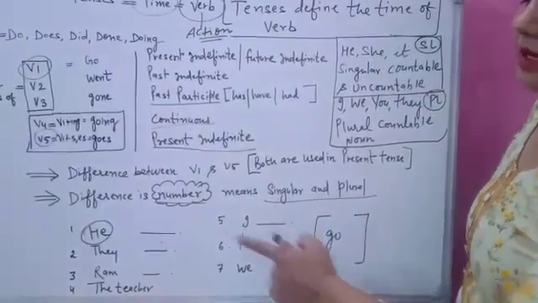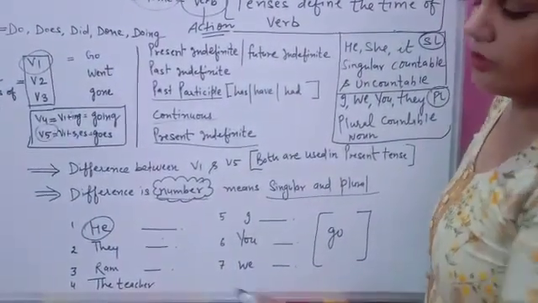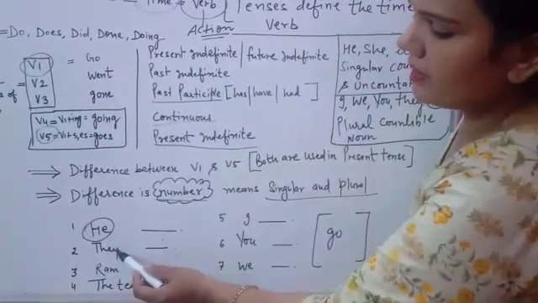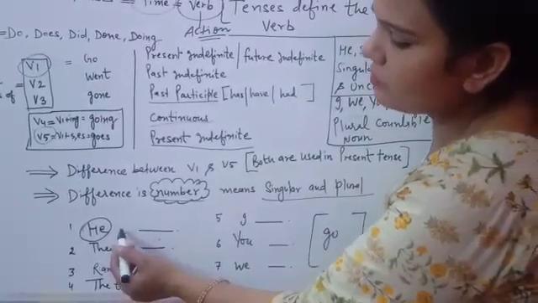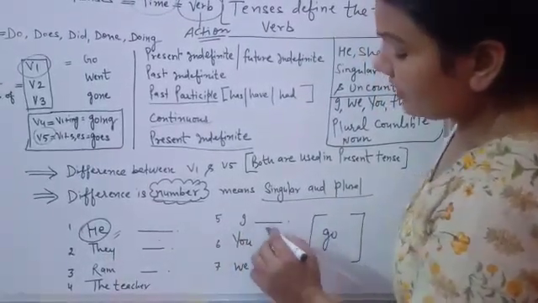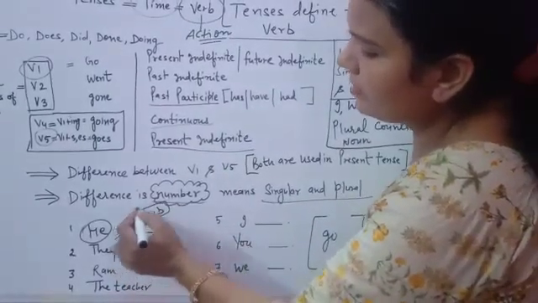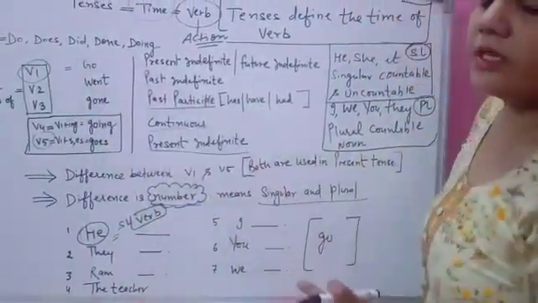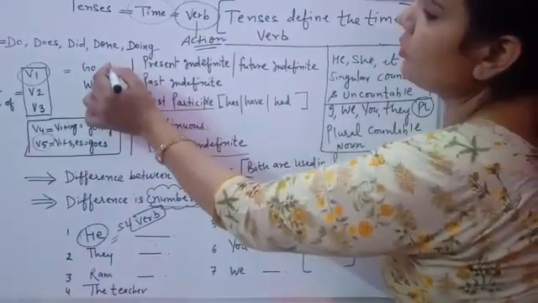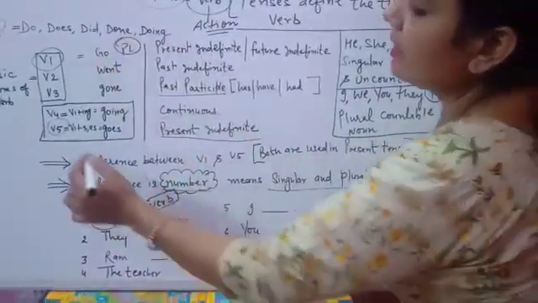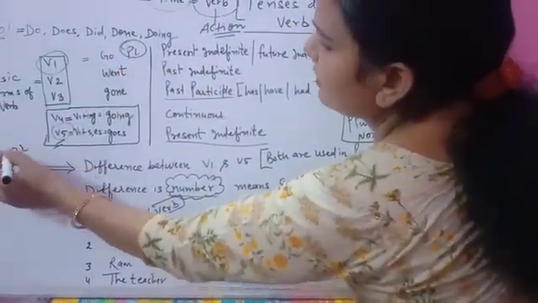Tell me first, is he singular or plural? You know very well he is singular, and that's why it takes a singular verb. Clear? Because V1 is not singular, V1 is always a plural verb and V5 is always a singular verb.